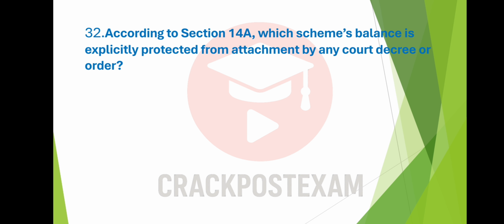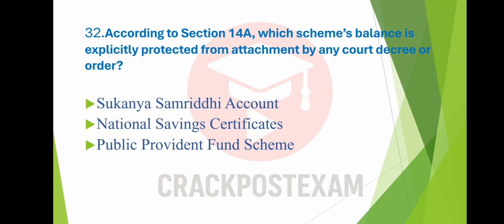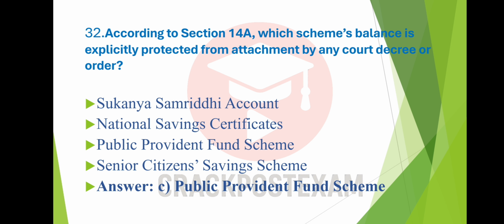Question number 32. According to Section 14A, which scheme's balance is explicitly protected from attachment by any court, decree or order? Option A, Sukanya Samriddhi Account. Option B, National Savings Certificates. Option C, Public Provident Fund Scheme. Option D, Senior Citizen Savings Scheme. And the answer is option C, Public Provident Fund Scheme.